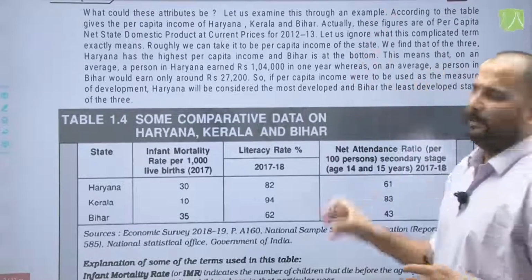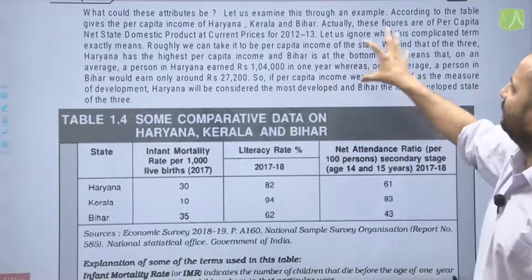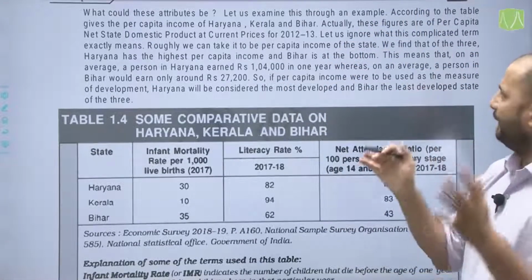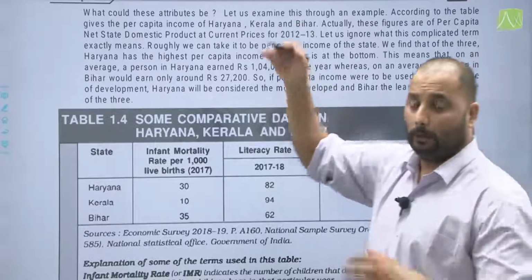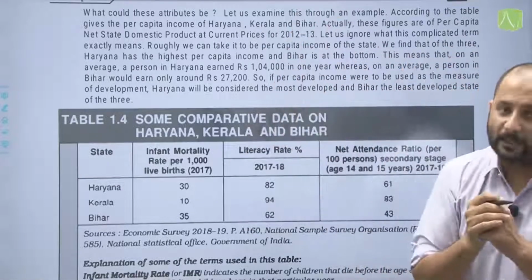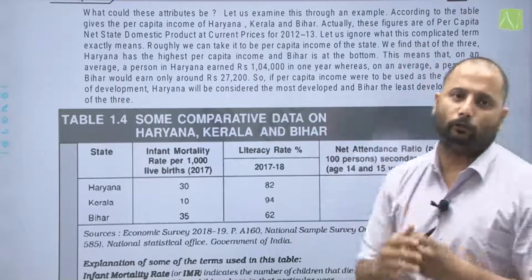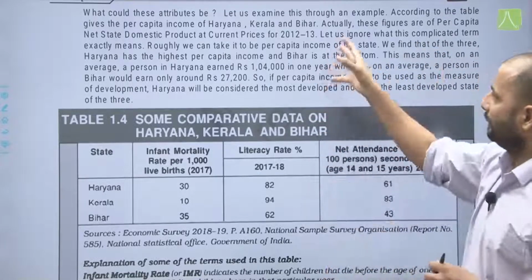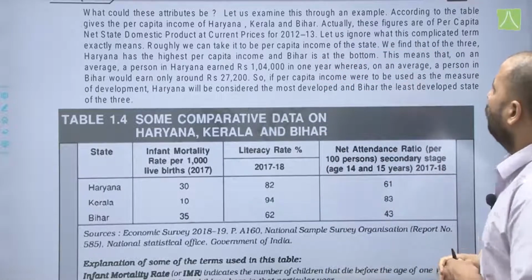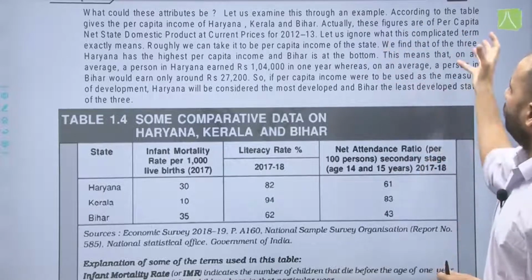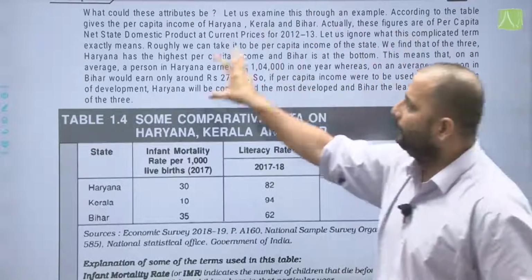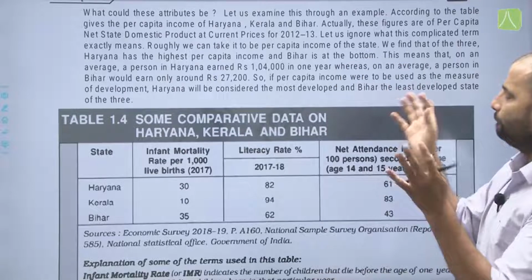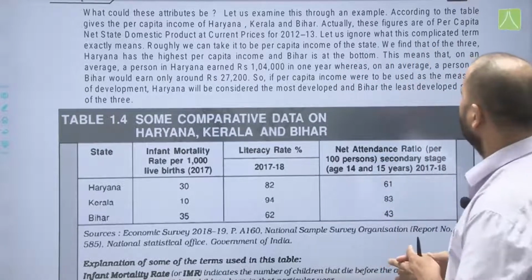Now what could these attributes be? Let us examine the rough example of these states. According to the table, Haryana having the highest per capita income is on the top of the table, whereas Kerala and Bihar are on the second and the third position. Now actually these figures are of per capita net state domestic product at the current prices of 2012-13.